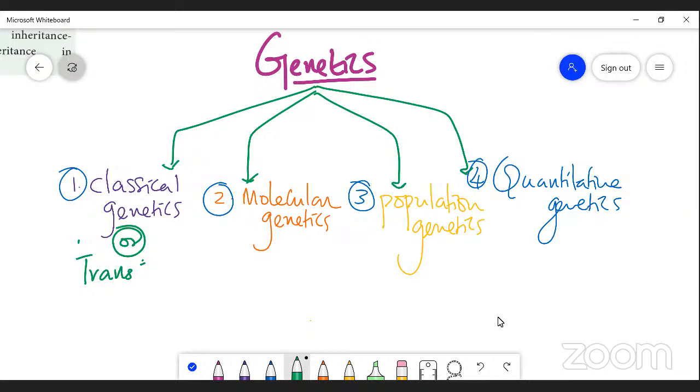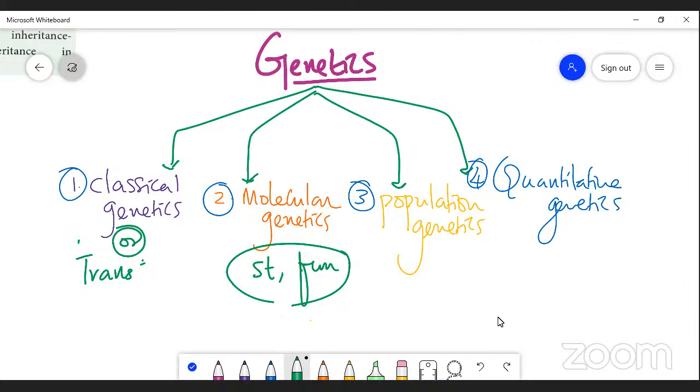It is also a branch of genetics that deals with the structure and function of genes at molecular level. While transmitting characters from parents to offspring, it deals with the structure and the function of a gene at the molecular level.